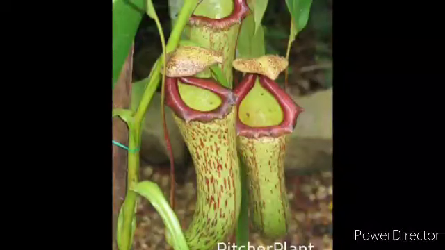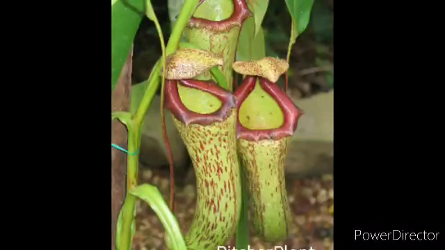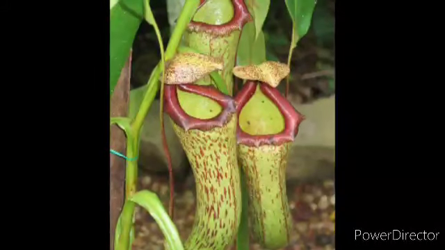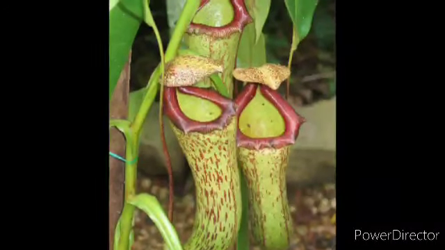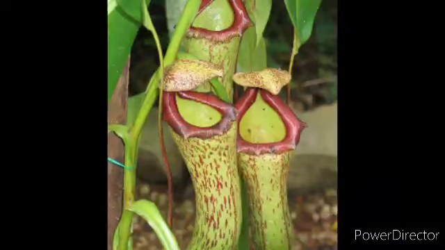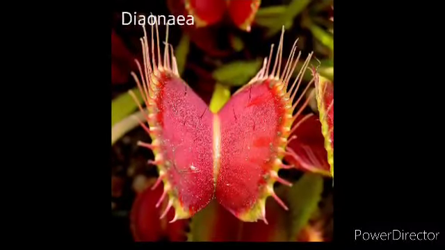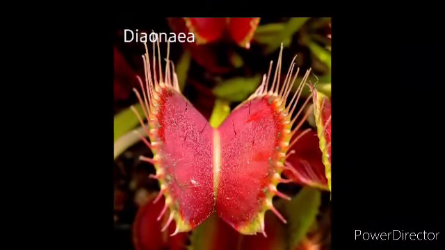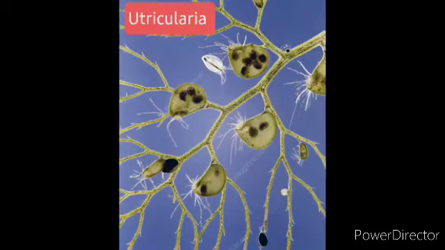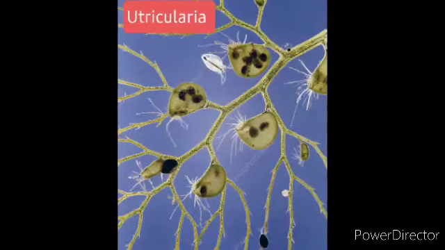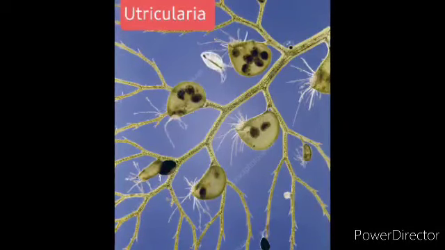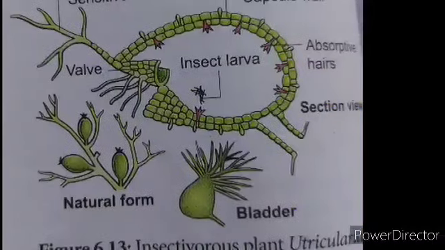Now we come to the examples of negative interactions, that is predation. Examples are insectivorous plants. A number of plants like Drosera, otherwise known as sundew plant, Nepenthes, pitcher plant, Dionaea, otherwise known as Venus flytrap, Utricularia, bladderwort, and Sarracenia. They are the predators which consume insects and small animals as a source of nitrogen. They are called insectivorous plants.